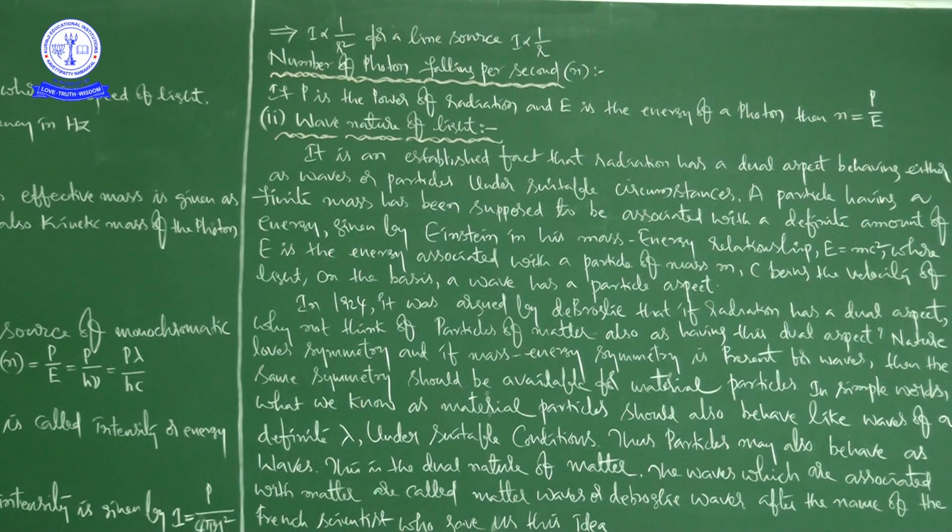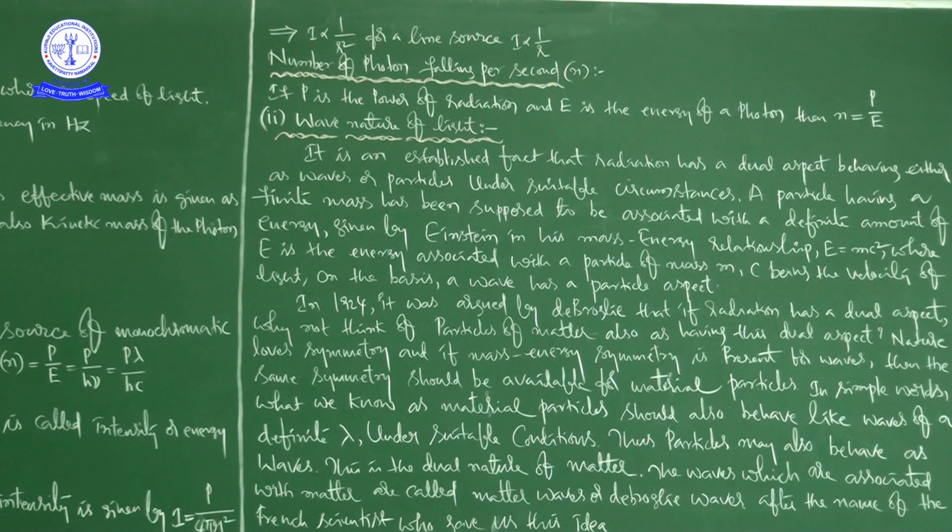On this basis, a wave has a particle aspect. I will repeat once again, you just focus from here onwards. A particle having a finite mass has been supposed to be associated with a definite amount of energy given by Einstein in his mass energy relationship, that is E is equal to mc square.